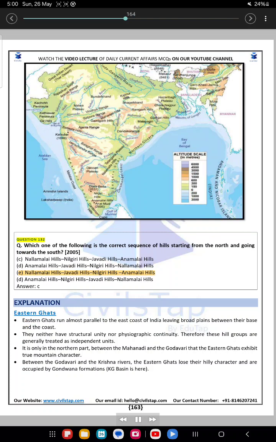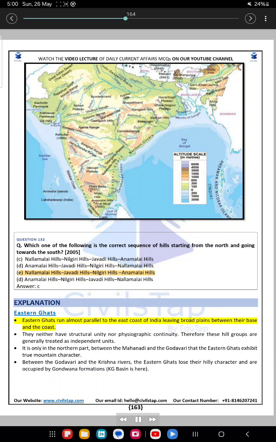Question 132. Which one of the following is the correct sequence of hills starting from the north and going towards the south? 2005. A. Nallamalai Hills, Nilgiri Hills, Javadi Hills, Anamalai Hills. B. Anamalai Hills, Javadi Hills, Nilgiri Hills, Nallamalai Hills. C. Nallamalai Hills, Javadi Hills, Nilgiri Hills, Anamalai Hills. D. Anamalai Hills, Nilgiri Hills, Javadi Hills, Nallamalai Hills. Answer, C. Explanation. Eastern Ghats.